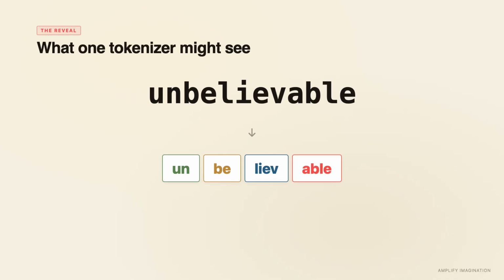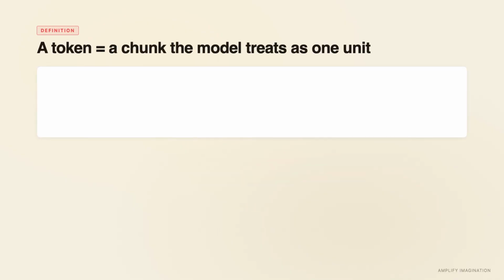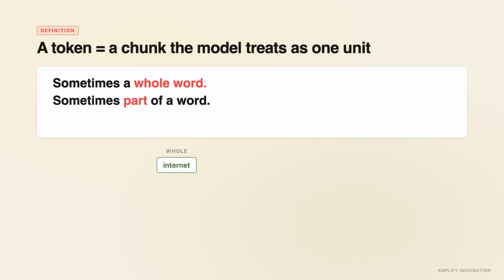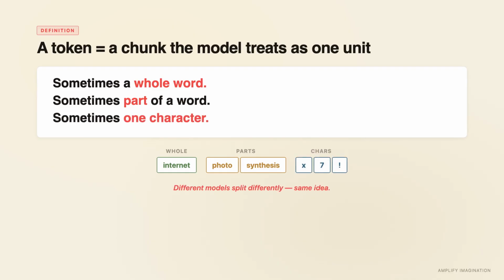Un-be-lieve-able. Each piece is called a token. A token is a chunk of text the model treats as one unit. Sometimes it's a whole word. Sometimes it's part of a word. Sometimes it's a single character. Different models split text differently, but the idea is the same. The model receives tokens, not neat human words.